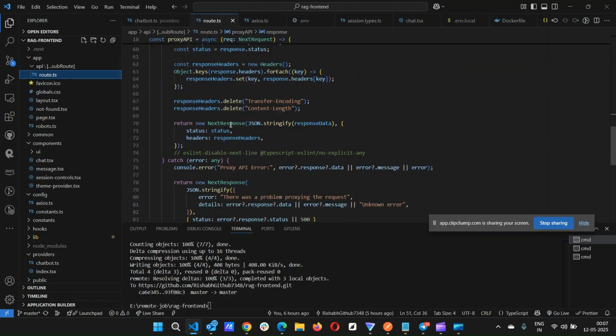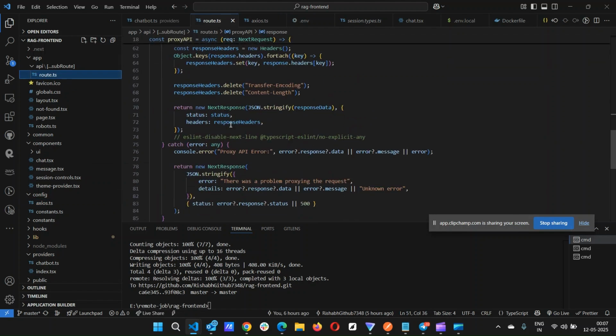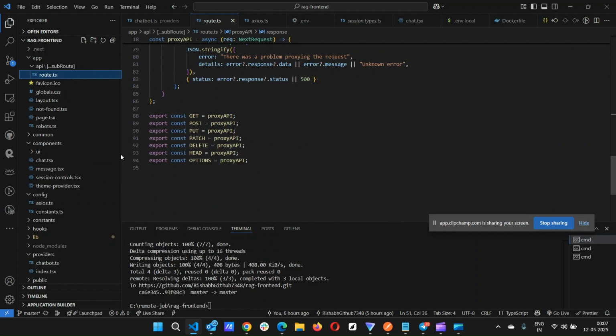So it will take the request and proxy it, so that you can easily get it without any issues in the backend. This way we are handling the API in our backend and in our front end. So yeah, let's go to where we were.